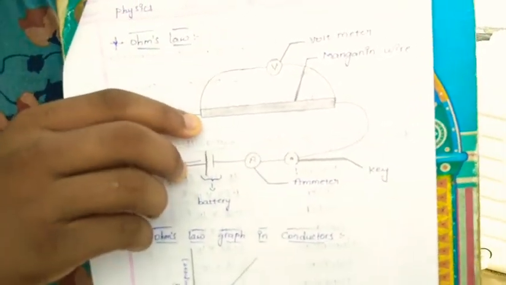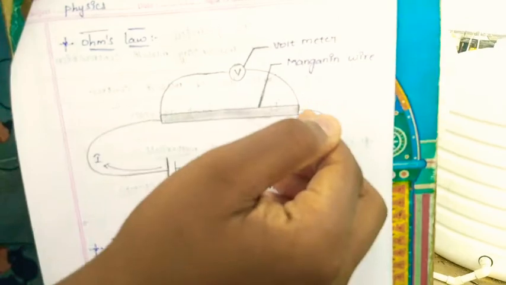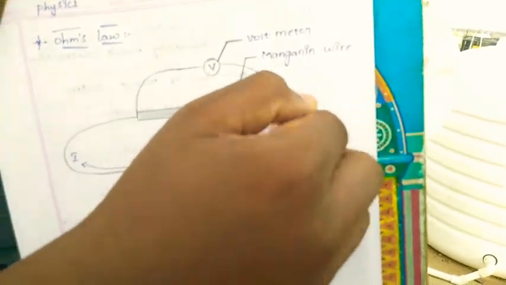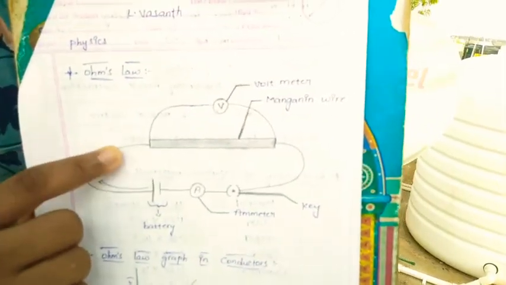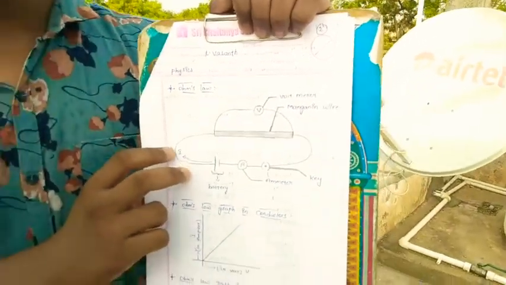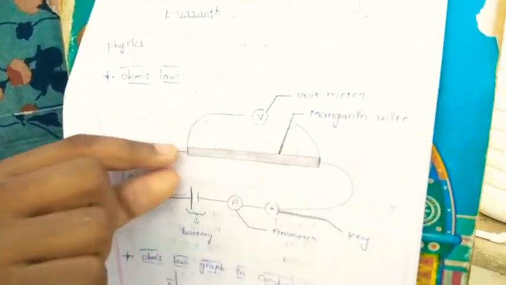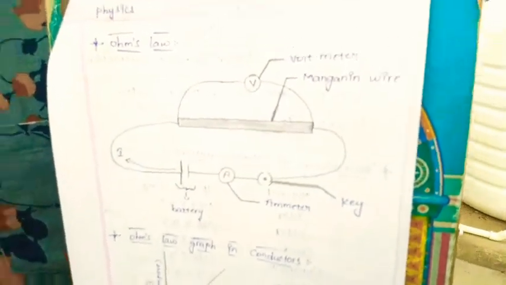Here the electric circuit is present in an end-to-end manner. By this process, the required apparatus is manganese wire, voltmeter, copper wire, battery, key and ammeter. Here the observation is that the electric charge is moving to the end of the conductor, nothing but the end of the manganese wire. This is known as Ohm's law.